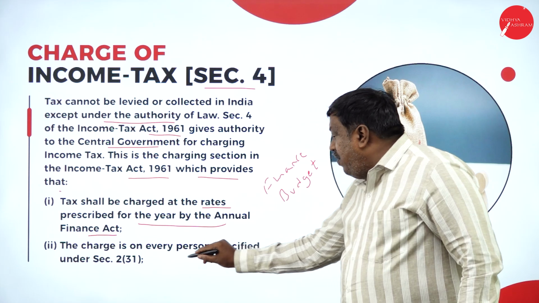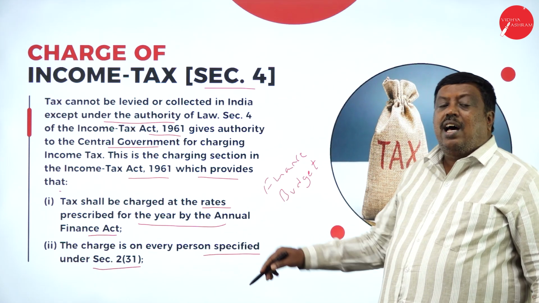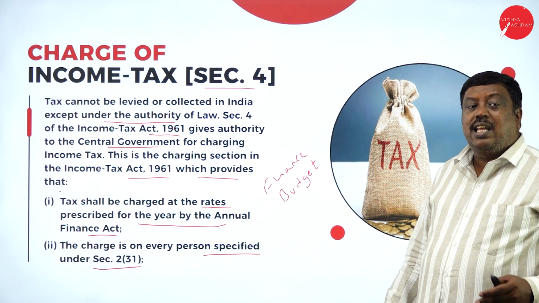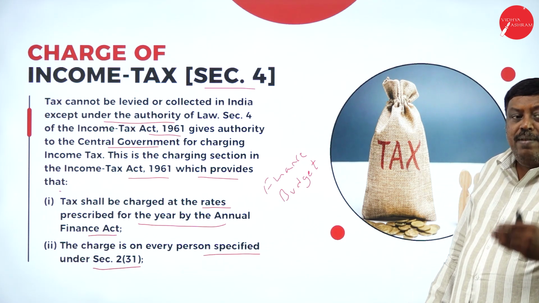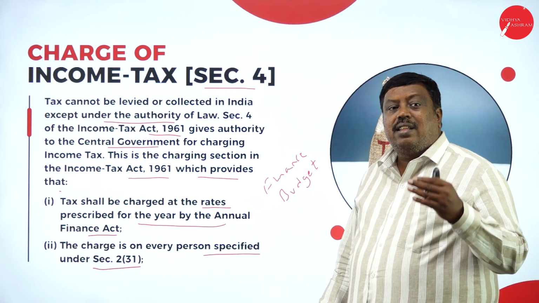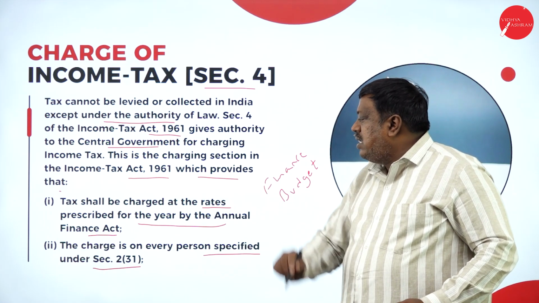The charge is on every person specified under section 2 subclause 31. In an upcoming session, we are going to discuss what section 2 subclause 31 is. The people mentioned under it are liable to pay tax as per the Income Tax Act of 1961.